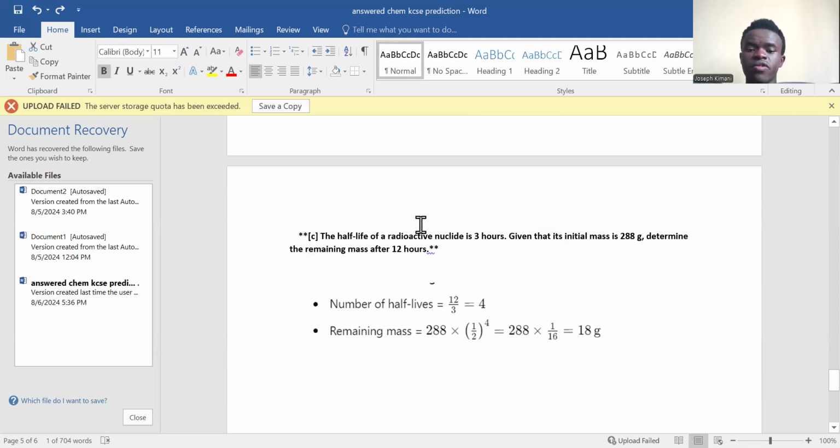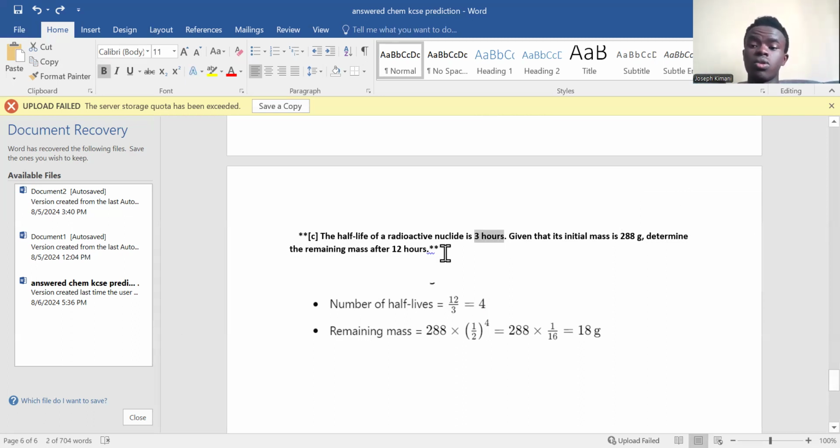The half-life of a radioactive nuclide is 3 hours. Given that its initial mass is 288 grams, determine the remaining mass after 12 hours. So it's after 12 hours, but the half-life is 3 hours, meaning within those 12 hours, it will have undergone half-life 4 times. If you want to calculate the number of half-lives, you just take the period divided by the period of each half-life. 12 divided by 3, you have 4 half-lives.